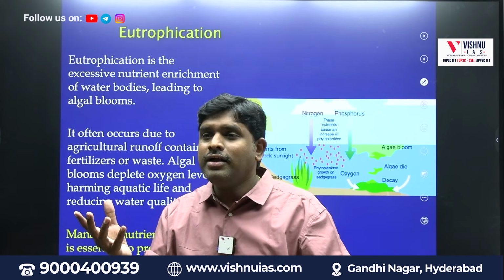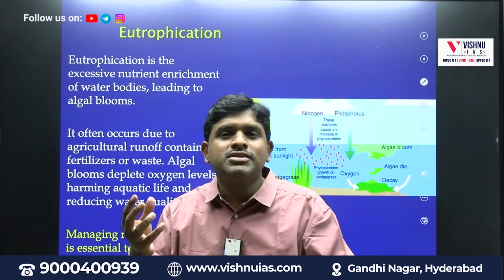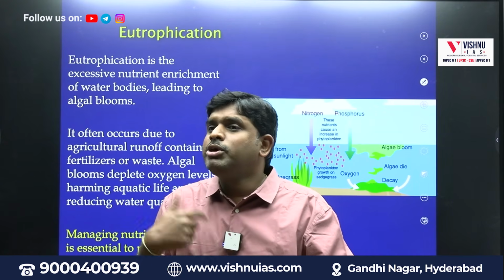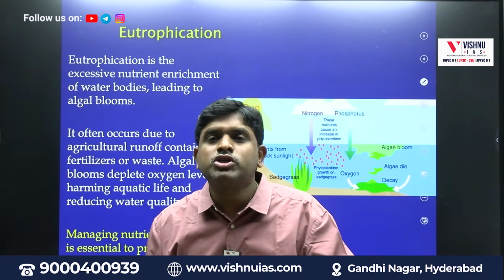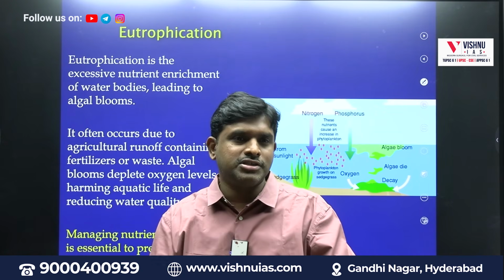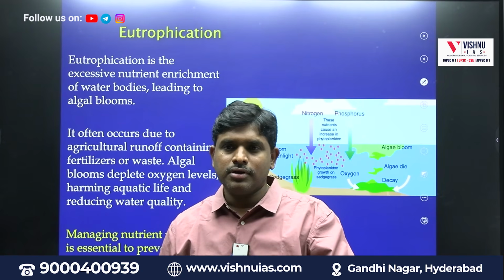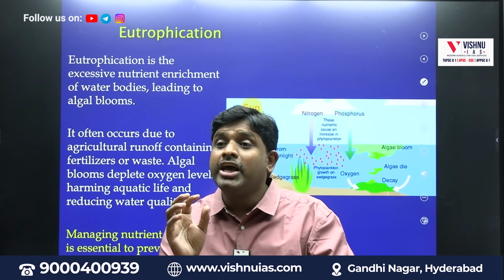But who are growing? Unwanted trees. Weeds are growing, which we don't want. That particular process is called eutrophication. That particular process is called what? Eutrophication.